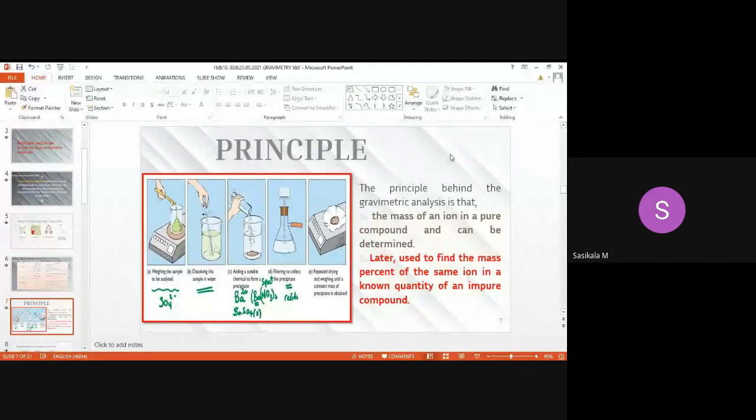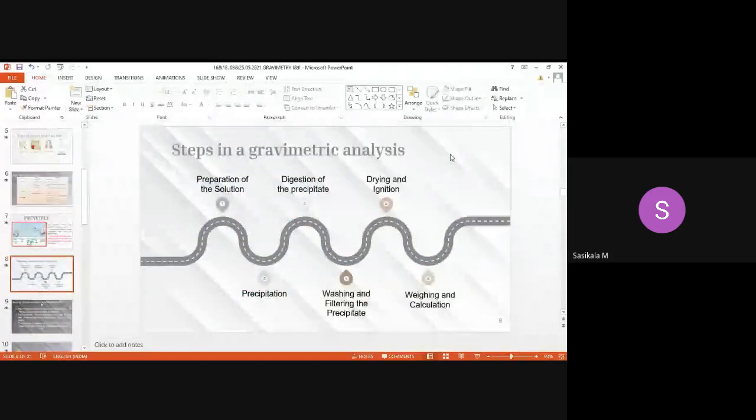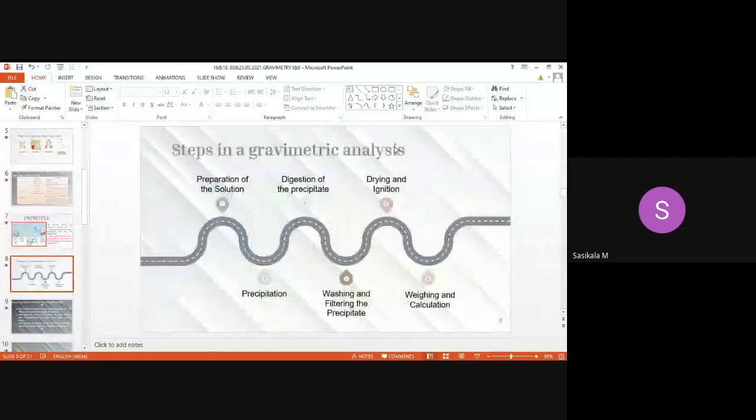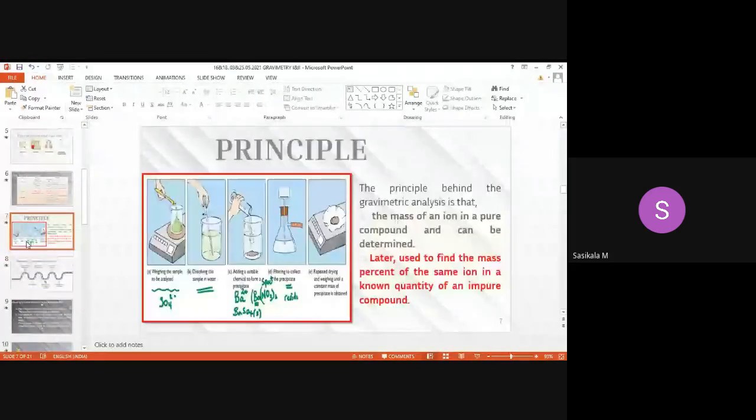And next we'll see the steps in a gravimetric analysis. That's what you have seen here also in the flow chart. The same is given here. First is preparation of solution, then precipitation, then digestion of the precipitate. Digestion we have already discussed. Digestion represents applying some heat to this solution so that all the sulfate ions will form precipitate with barium ions.